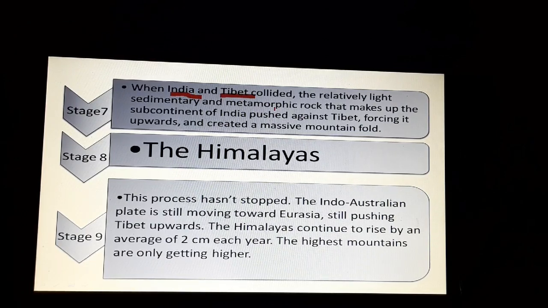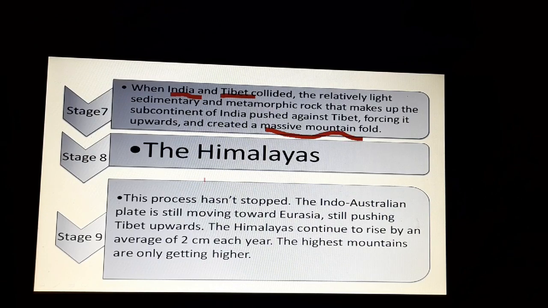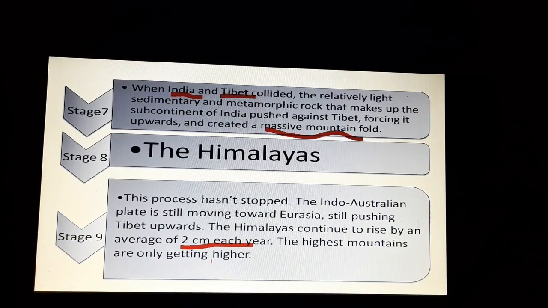When both of them collided, the relatively light sedimentary rocks pushed against Tibet and they folded up. So when the Indian plate and the Tibetan plate collided against each other, folding occurred, which led to the formation of the massive fold mountains, that is the Himalayas. And the Himalayas, as I told you last year as well, haven't stopped rising. They are still rising at the rate of 2 centimeters each year. So that was the evolution of the Himalayan mountain ranges.